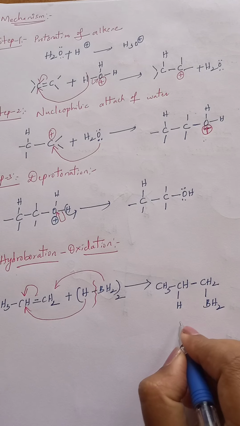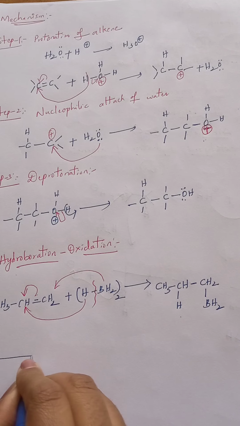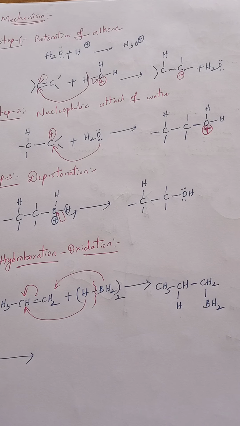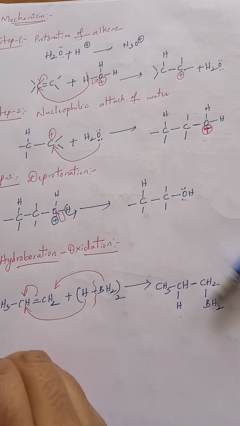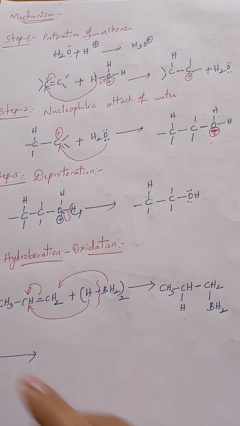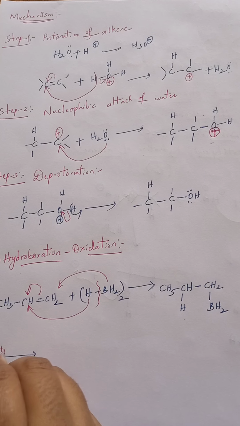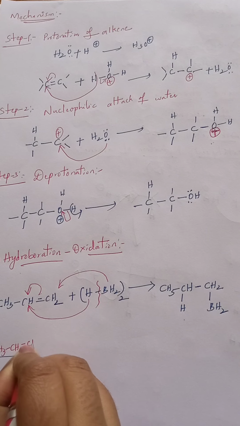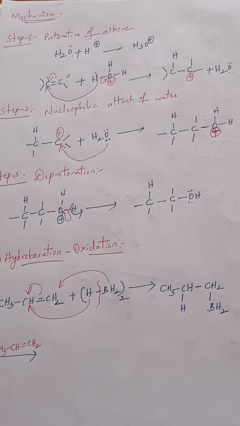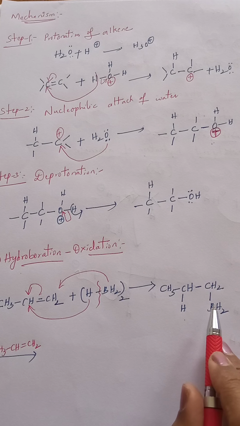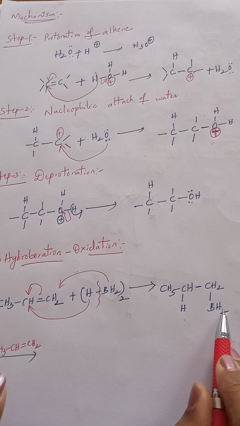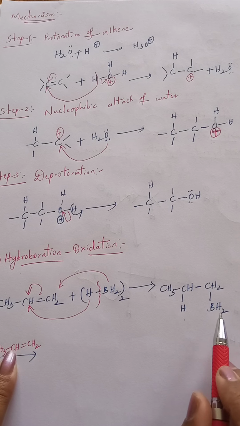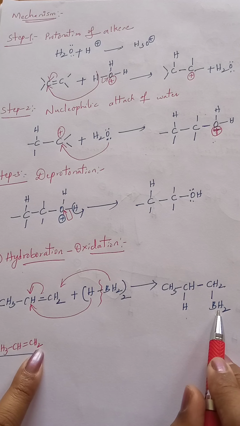Understand? Whenever this compound again undergoes reaction with another alkene, that is CH3 CH double bond CH2, again the breakage will be the same. From here one hydrogen is eliminated, that hydrogen is added to this carbon, and whatever BH is left is added to this carbon.